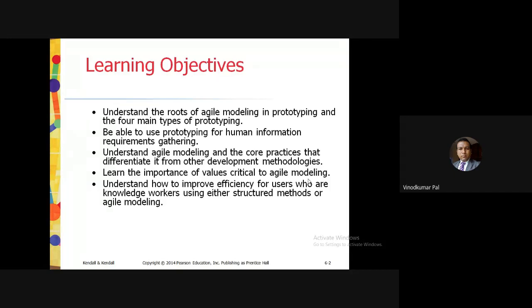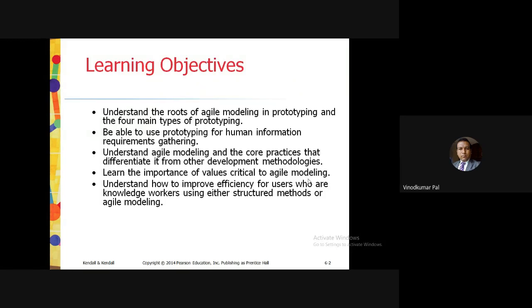Some of the core practices, if I can say, first of all, 100% it is feedback, correct? Because they are applying the prototype method in their software development. So feedback is there. Some core values are there, right? So we are going to see these types of core practices that differentiate it from other development methodologies. We have to learn the importance of values that have been critical to agile modeling.